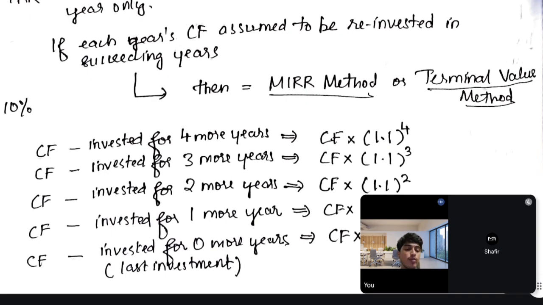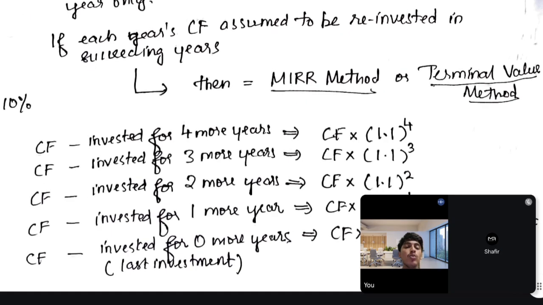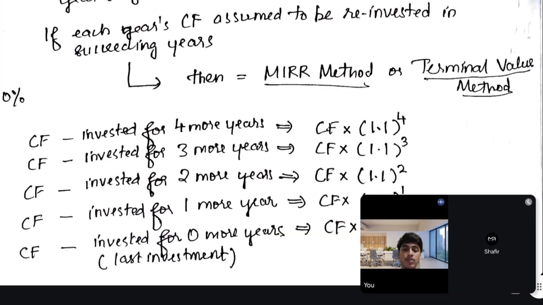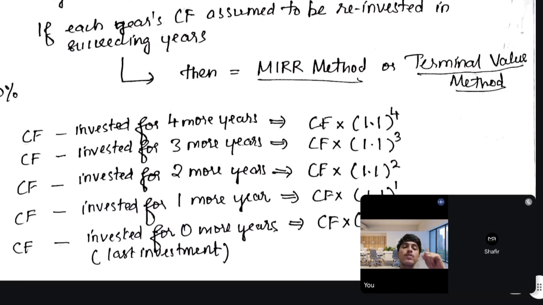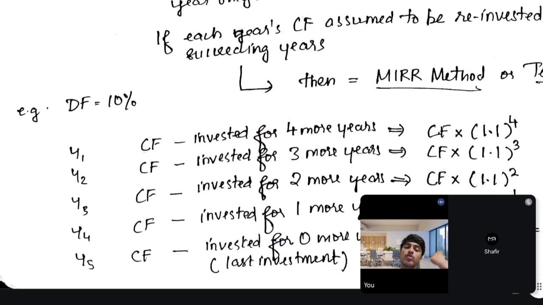So the annuity factor. So CF into 1.1. Here it's 10%. So CF into 1.1 raised to 4. Because in the first year, there are 4 more years to go. We have to reinvest it for 4 more years. So that's why CF into the PVAF factor of 1.1 raised to 4.